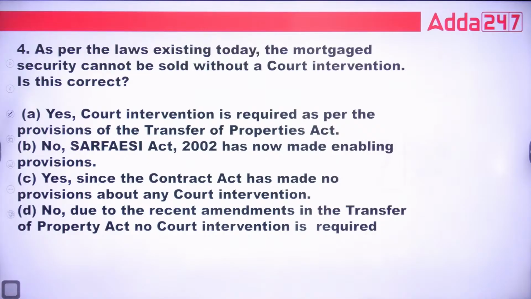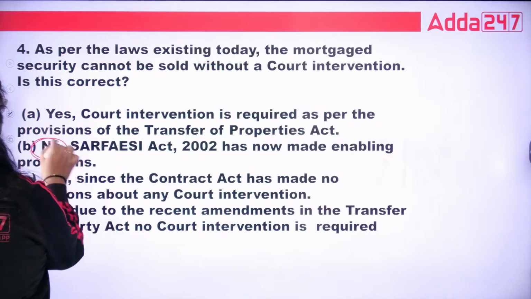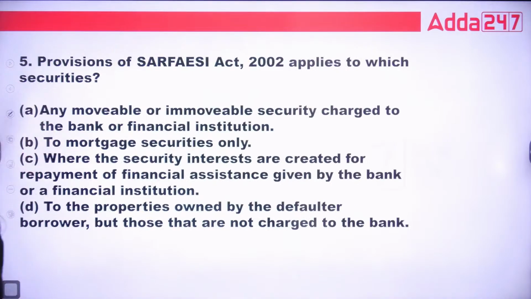So in this case, class, no, because the SARFAESI Act right now had made the provision. Now, tell me, class, this act applied to which securities? Movable, immovable security charged to the bank and FI? To mortgage security only, where the security interest is created for repayment of financial assistance given by bank or FI? And to the properties owned by defaulter borrower and those which are not charged to the bank?